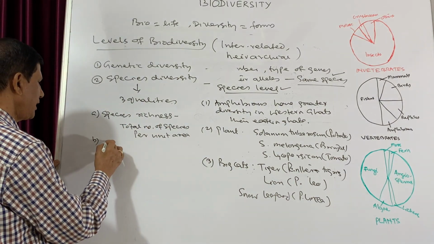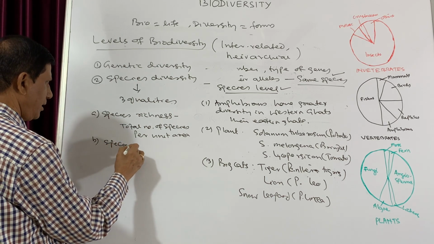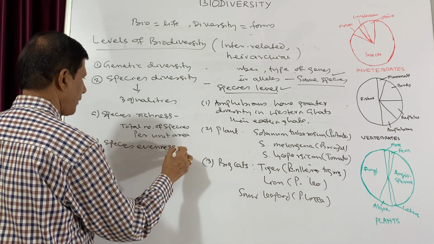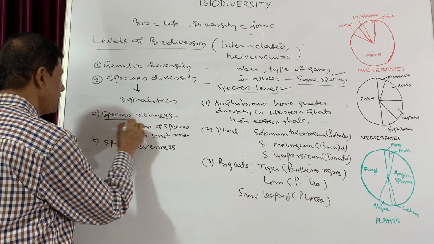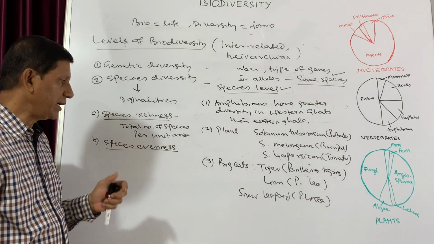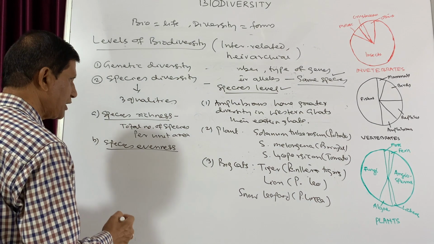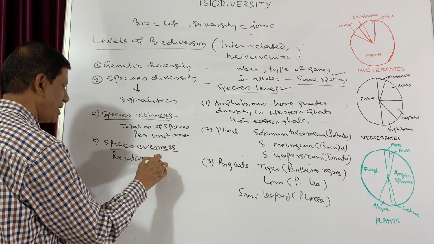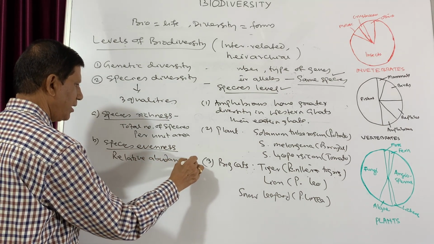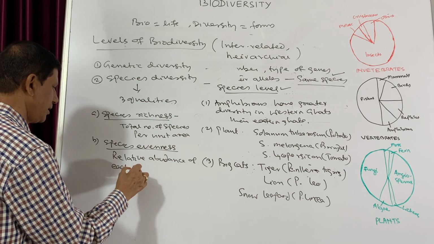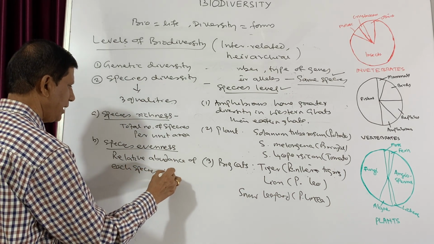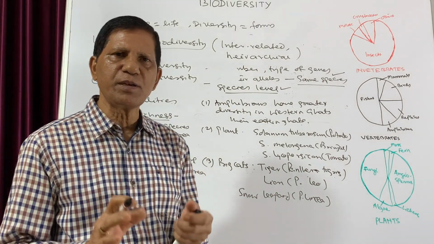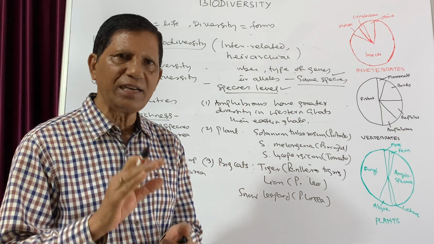Then the second one is species evenness. So what is the meaning of species evenness? It means the relative abundance of each species in the area. That means in the area, whatever number of different types of species are there, what is their relative abundance.